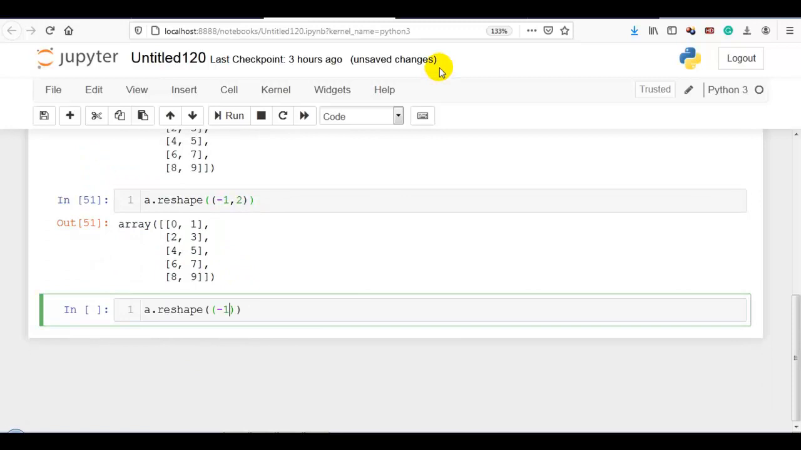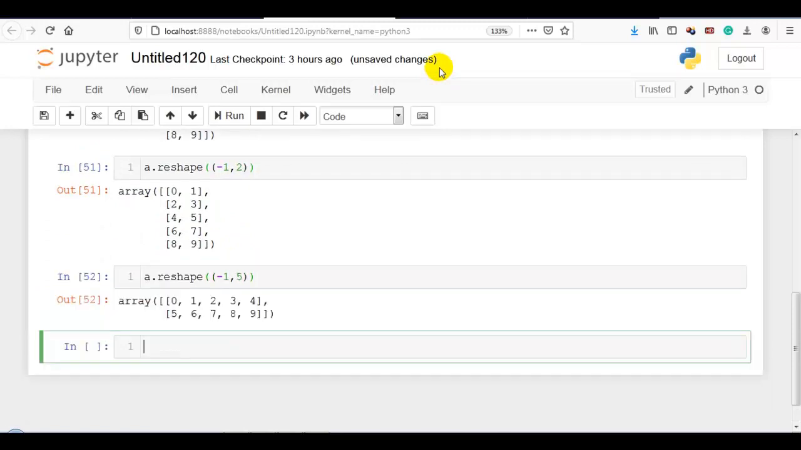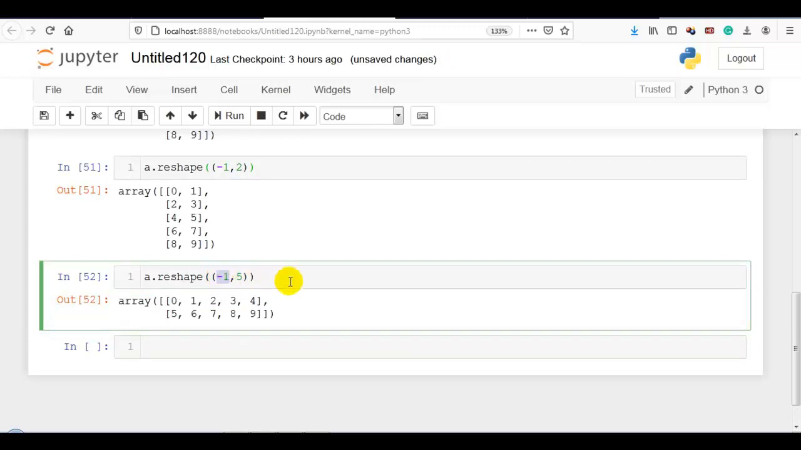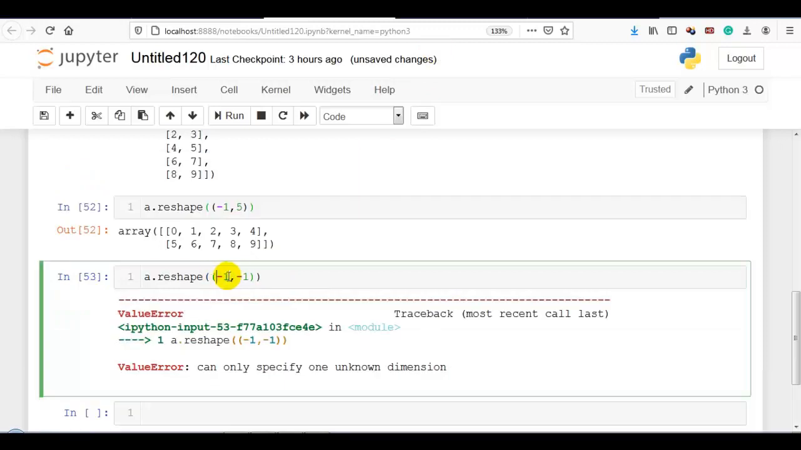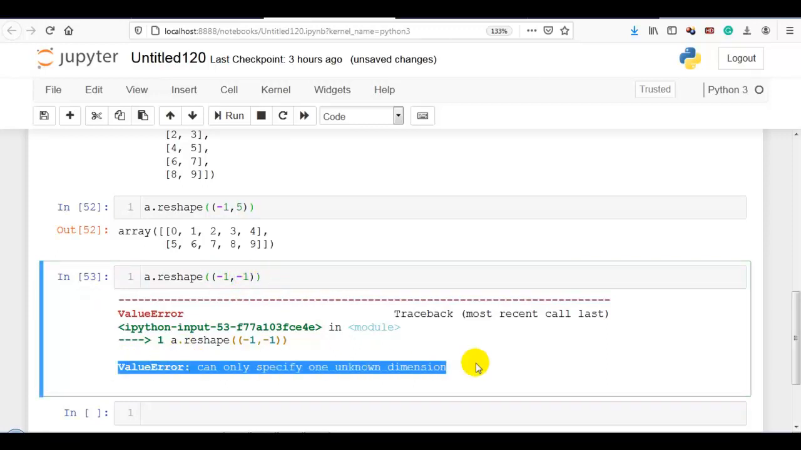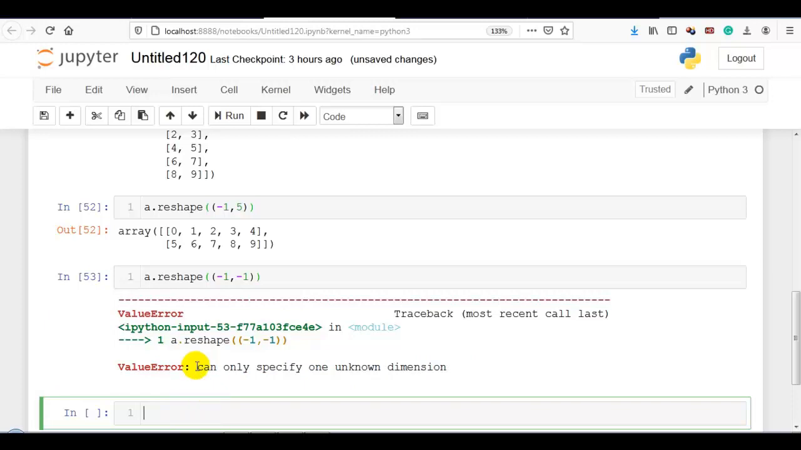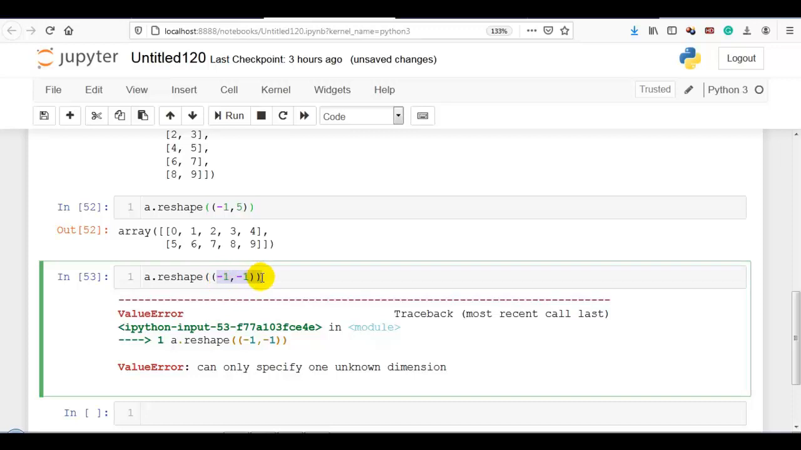Next, -1, 5. Now you can see this -1 will be calculated by NumPy. Now let me give -1 to 2 dimensions. We can't give -1 to 2 dimensions, only to the 1 dimension. So that's why it will generate value error. So we can only specify one unknown dimension. Please remember this. We can only specify one unknown dimension, not 2 like this.